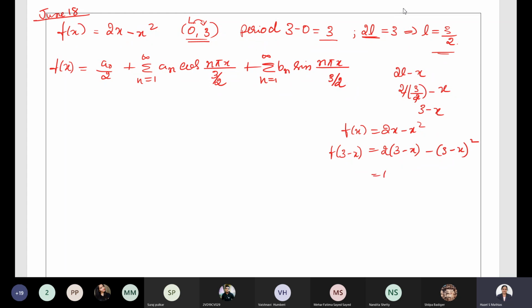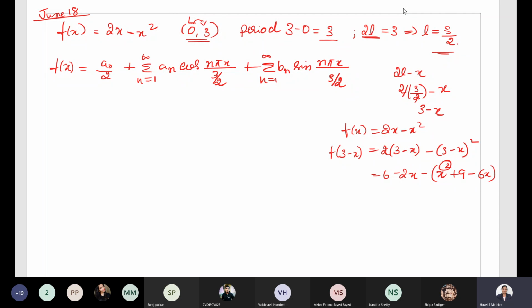Now check. 3 2s are 6 minus 2x, 3 minus x whole square. 3 square is 9, minus, you will have a quadratic term over here, minus 6x, 3 into 2 into x.